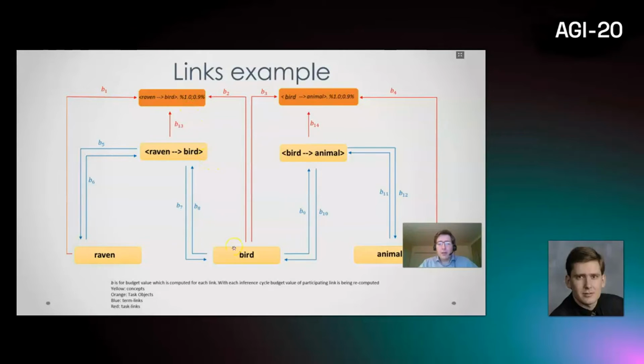Then we select the term link, which for example can be pointing over here, bird is an animal, and we select the belief from here, and that belief becomes one premise and the task becomes the second premise. Then we basically make an inference and adjust the budget value and truth value for the derivation, and also adjust the budget value for this task and the concepts.